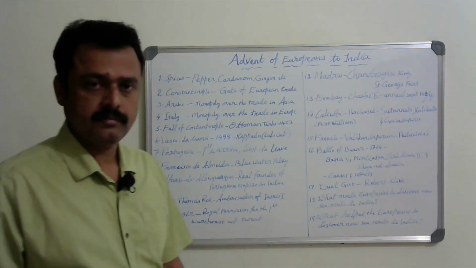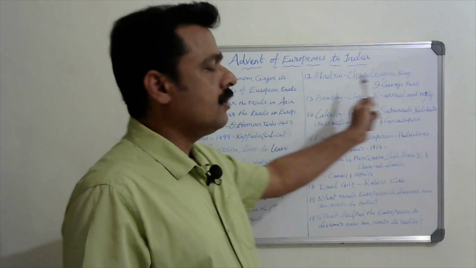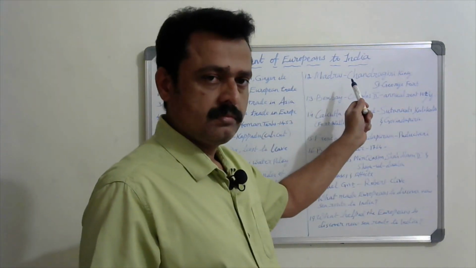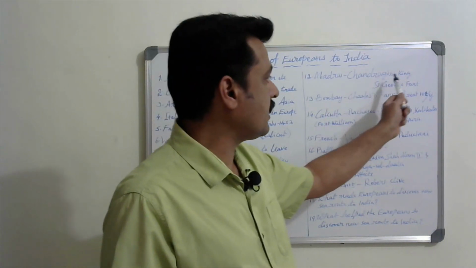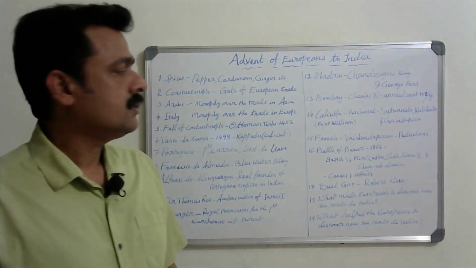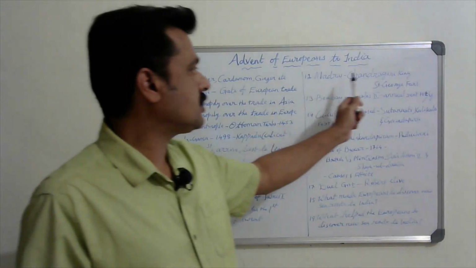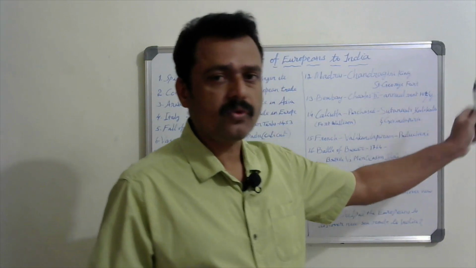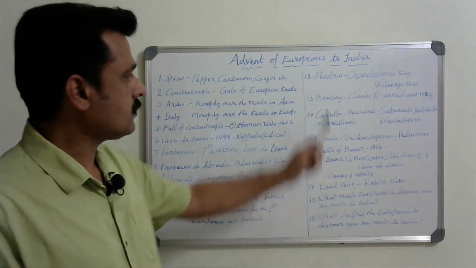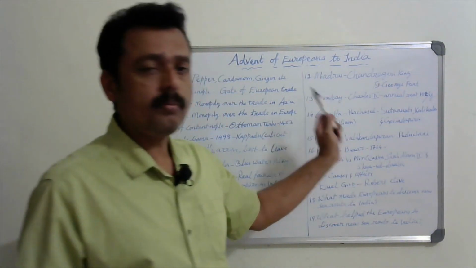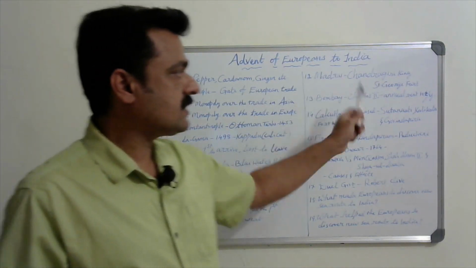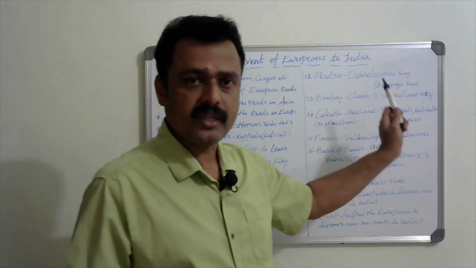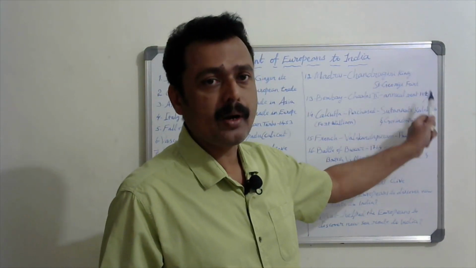Who is the king whose ambassador he was? James I. Okay, next. The East India Company secured Madras from the Chandragiri king. The Chandragiri king gave Madras to the East India Company, and the company built St. George Fort at Madras. Then, how did they get Bombay? Charles II gave Bombay to the East India Company for an annual rent of £10 per year.